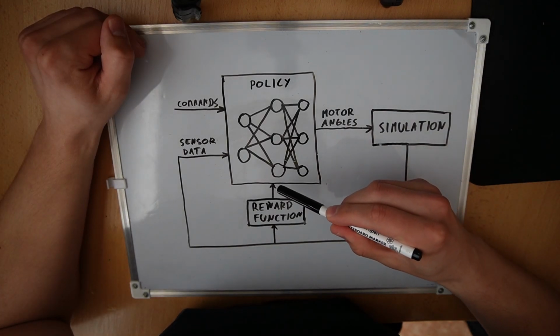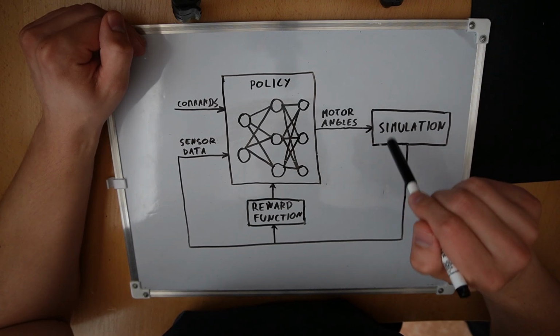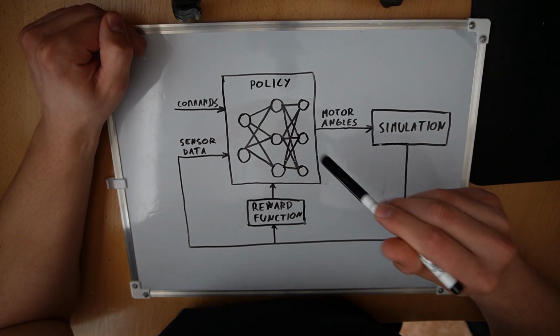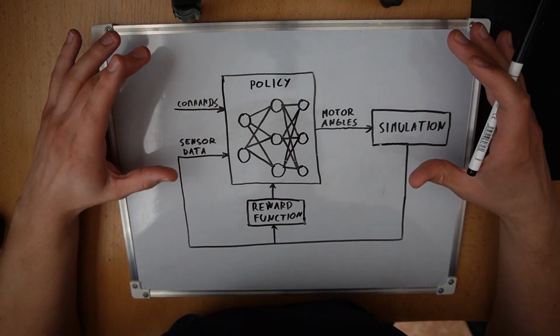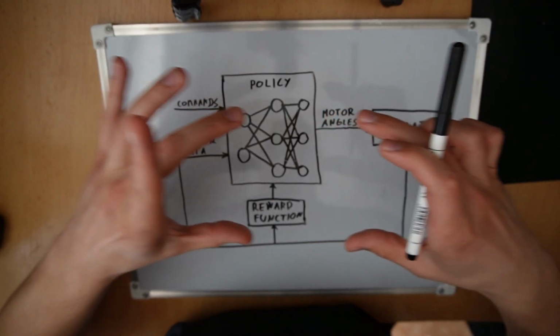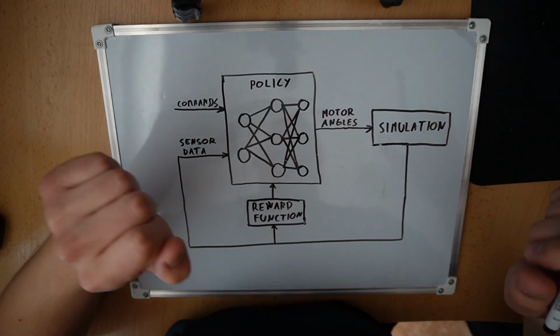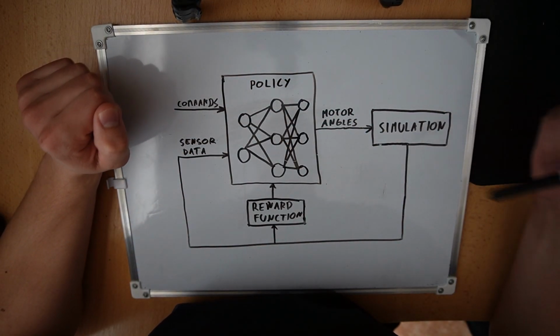Based on this reward, the policy is gonna update the weights and biases, and doing this simulation many times over, it should learn the correct behavior and follow the commands. After training the robot in simulation, we take the neural network and surgically install it into our robot, and it should work in real life too, if the simulation was realistic, that is.